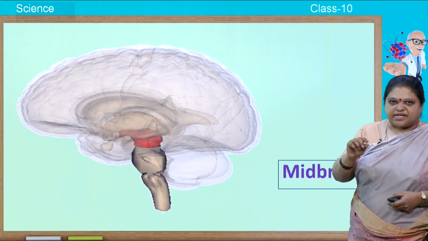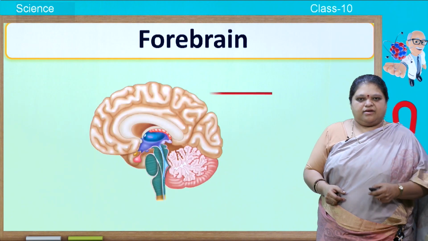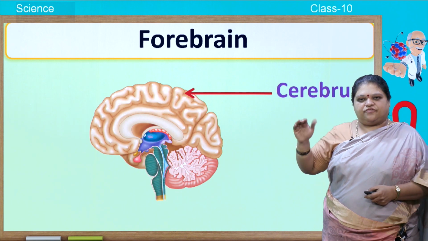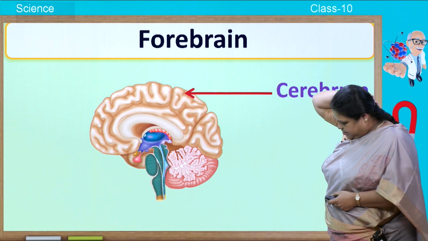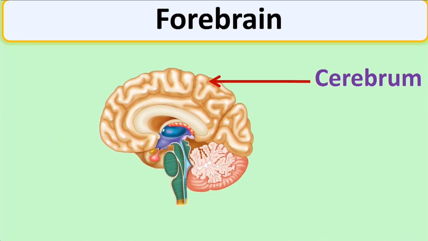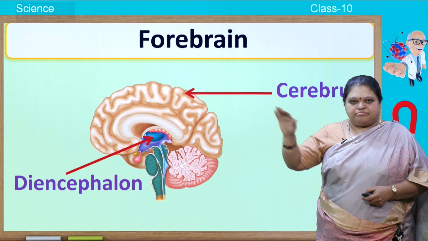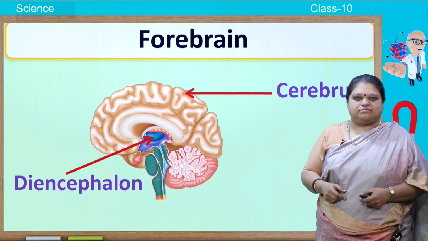You understood where the midbrain is. These are the positions. Now, let us come to the forebrain. The forebrain starts from this region, it comes back side like this, and that entire thing is called the cerebrum. Below the cerebrum you find the diencephalon.